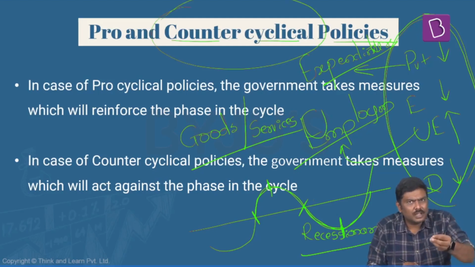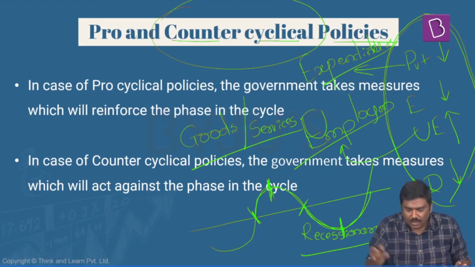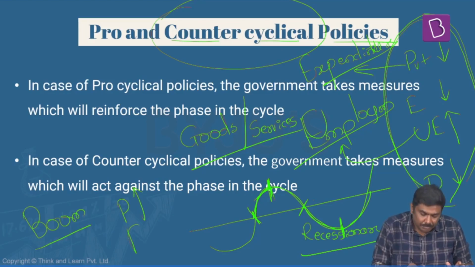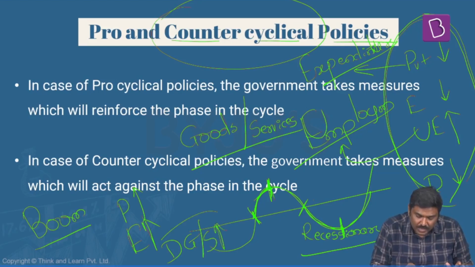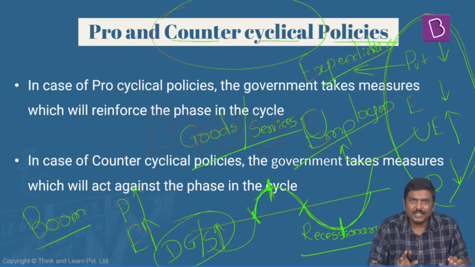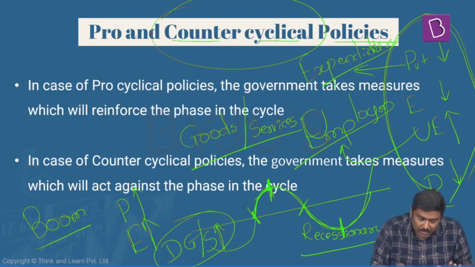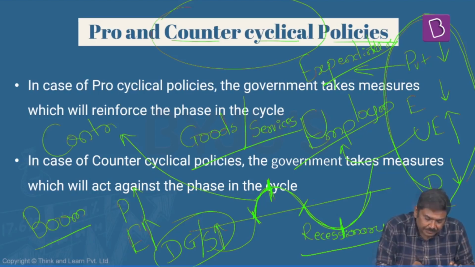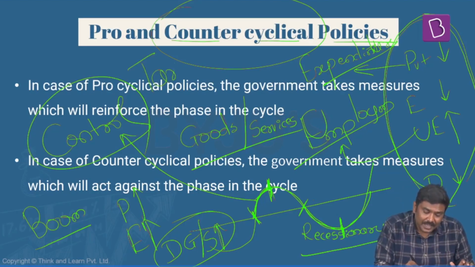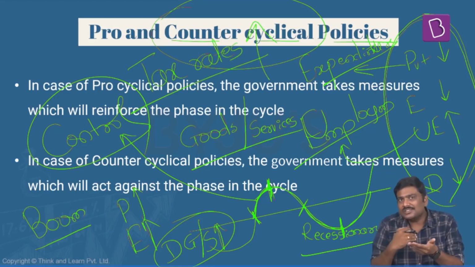Let me give you this same idea of a counter-cyclical policy using the stage of the boom or expansion. During boom, what will happen? During boom, private sector investment very high, employment generation very high, the demand for goods and services also very high. At this particular point of time, what is the idea of a counter-cyclical policy? Exactly opposite to what is happening. That is, government will reduce or control its expenditure. Government will increase the tax rates.